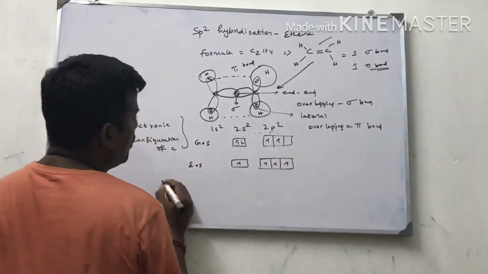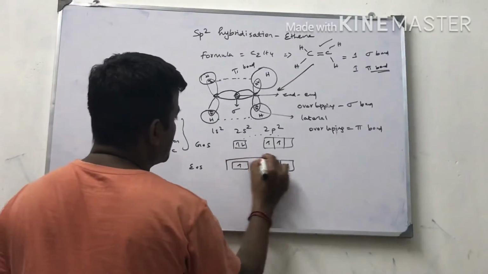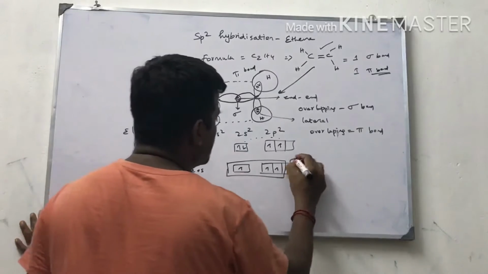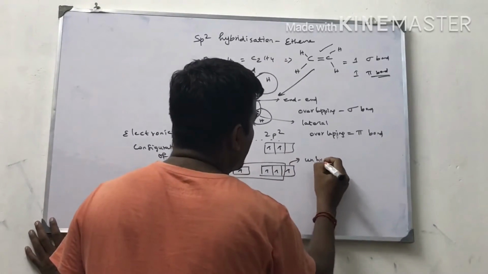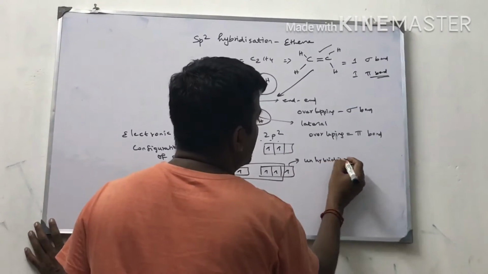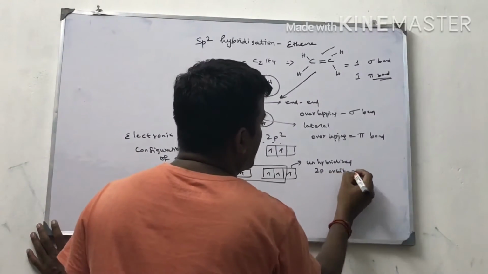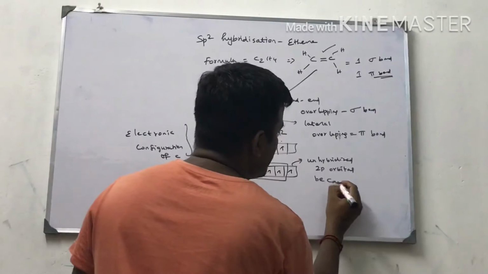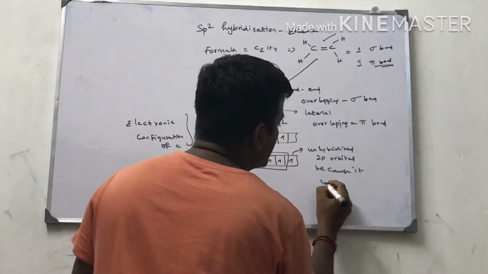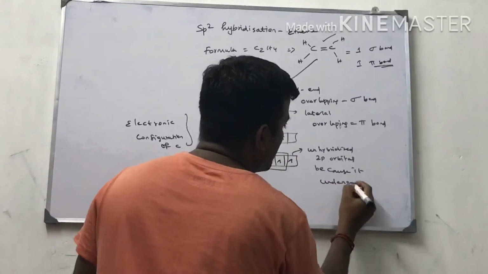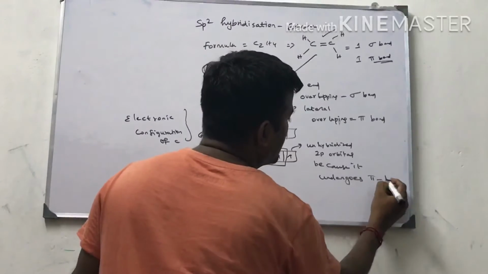Now the hybridization is this only. This is the unhybridized 2p orbital, because it undergoes pi bonding.